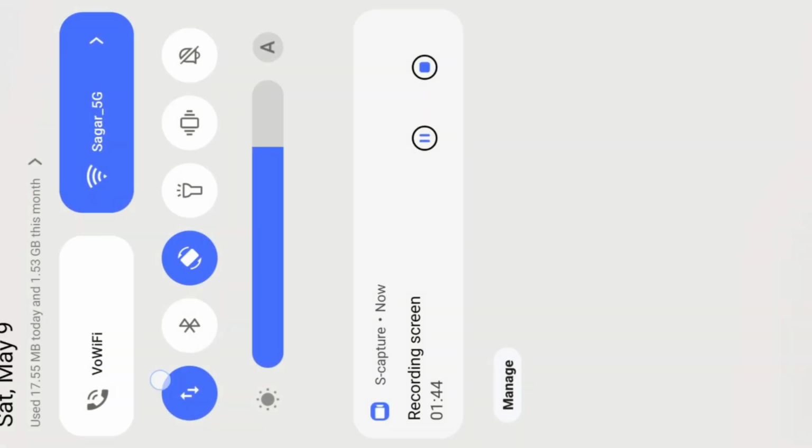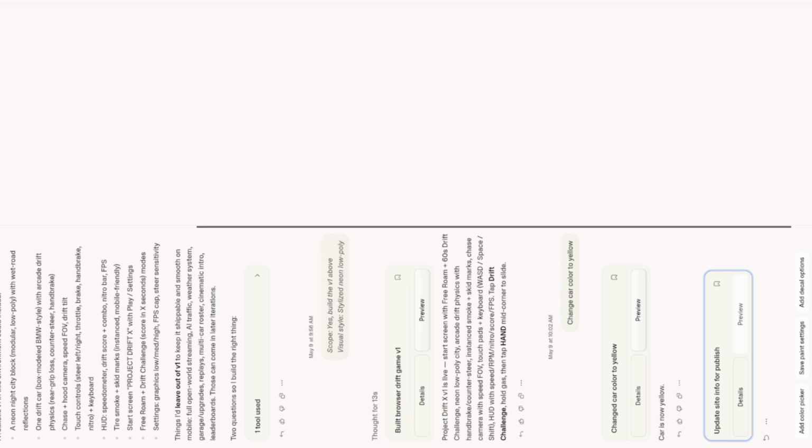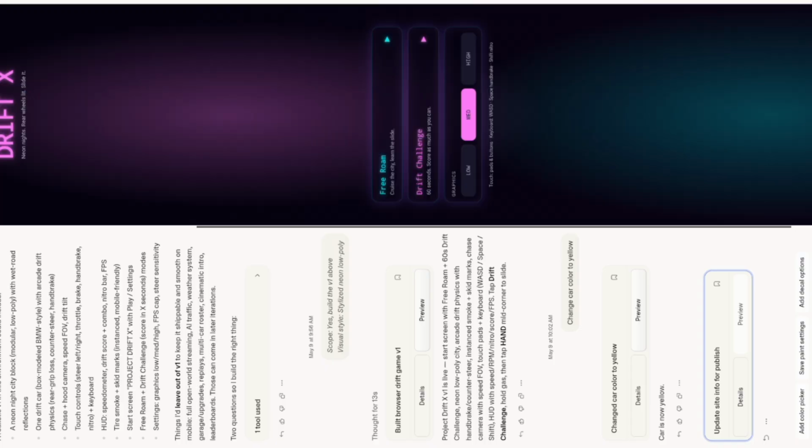So here it's taking too much time. Yes, then this is my video. The whole game is made. It's taking too much reload because it's a high-end game. And now there is an option beside it where you can publish your app. Means there is a blue option. Yeah, we have to click there. This is the game. Now you can see it by playing it. I love this game.